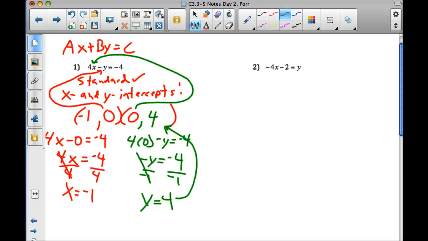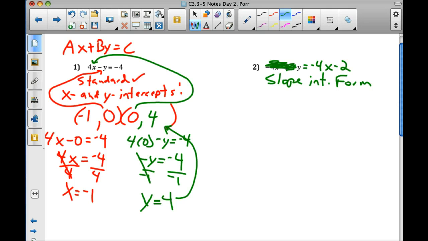Negative 4x minus 2 equals y. Can't we say y equals negative 4x minus 2? So cross off that beginning stuff and the equal sign, and let's write it y equals negative 4x minus 2. Now clearly it's in slope intercept, right? Yeah. Slope intercept form. You can abbreviate the word intercept, guys, to INT. Slope intercept form here, standard form over here.